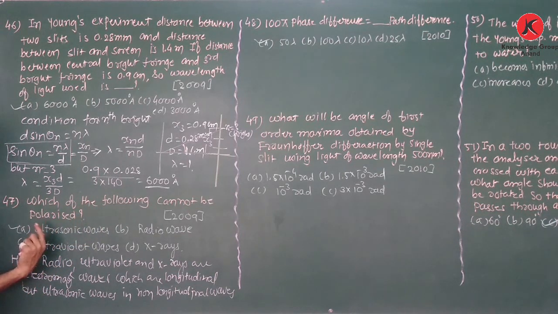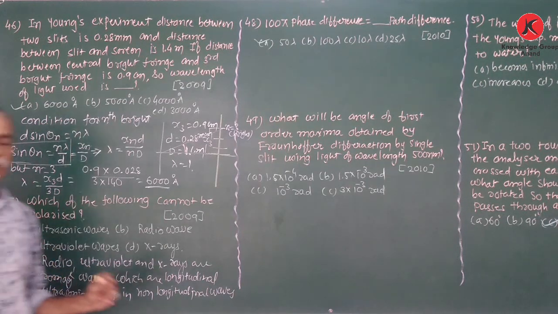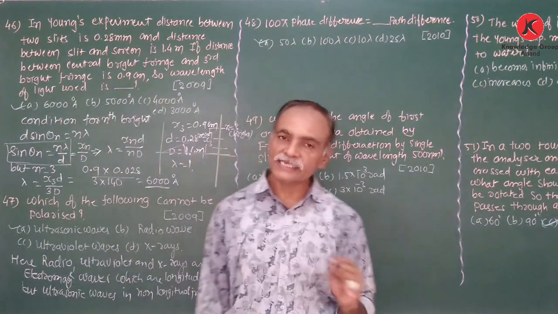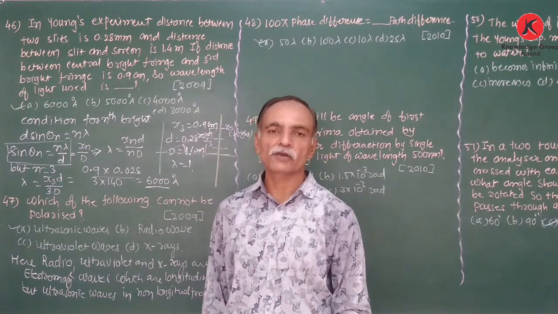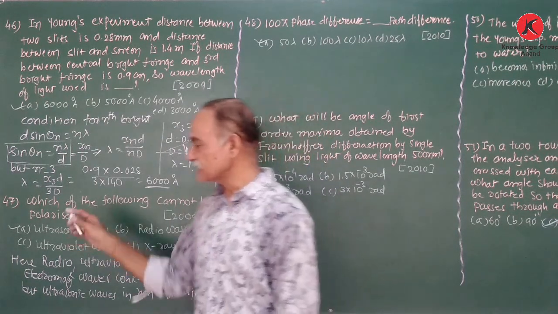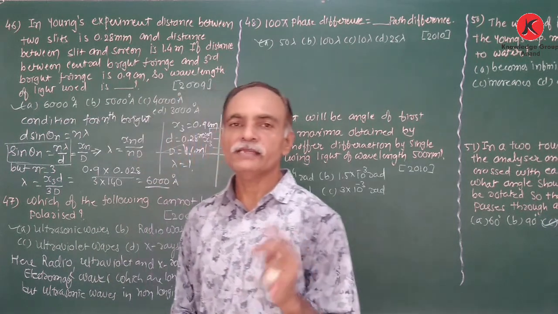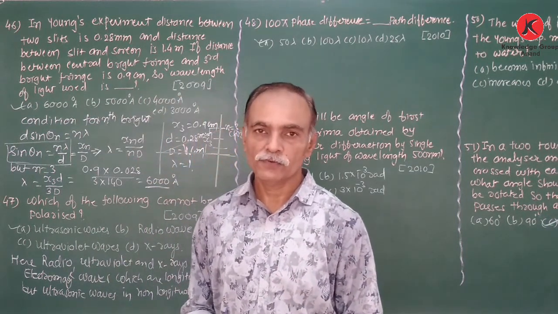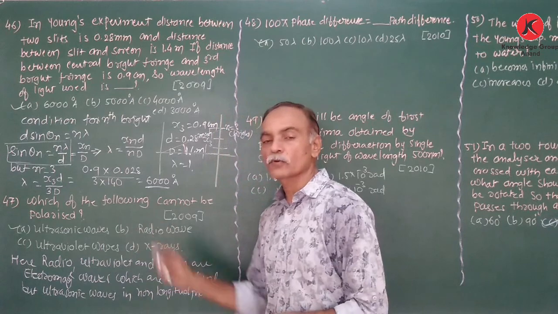Actually, it is a sound wave, not a light wave, while radio waves, ultraviolet waves and X-rays are light waves. That means electromagnetic waves, and all electromagnetic waves can be polarized by the phenomenon of polarization. While ultrasonic is a sound wave, a sinusoidal wave, and due to that reason it is not polarized.